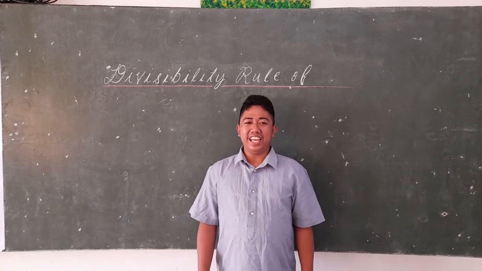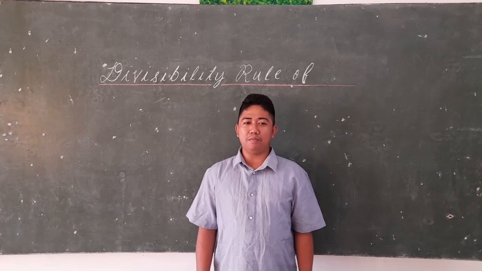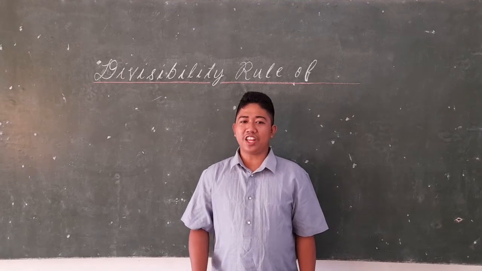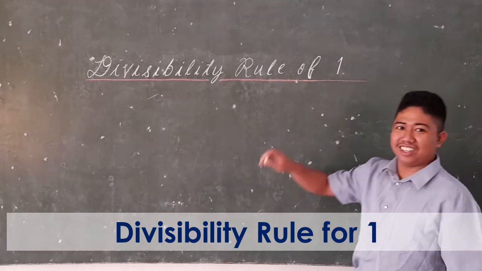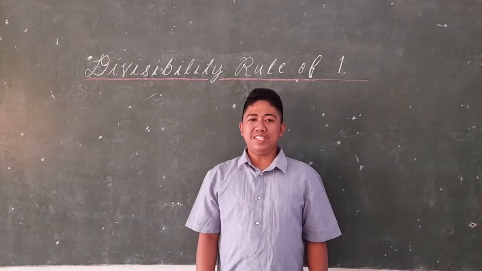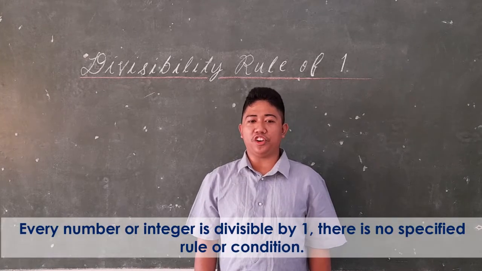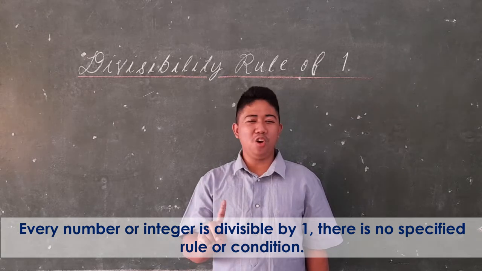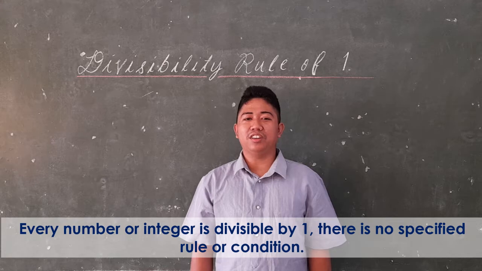Students, today, let us differentiate these divisibility rules, and I will give you some examples and counterexamples. Let us start with the divisibility rule of 1. The divisibility rule for 1 means that every number or integer is divisible by 1, which has no specified condition, so no rules are needed.